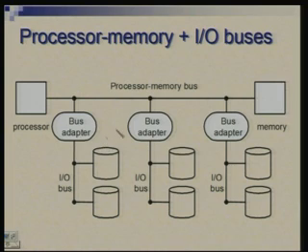Also notice that although the processor memory bus and backplane bus would typically be one in a system, IO buses could be multiple. This IO bus takes care of these devices, this takes care of these devices, and so on, and these IO buses are further connected to the processor memory bus through some adapters or interfaces.